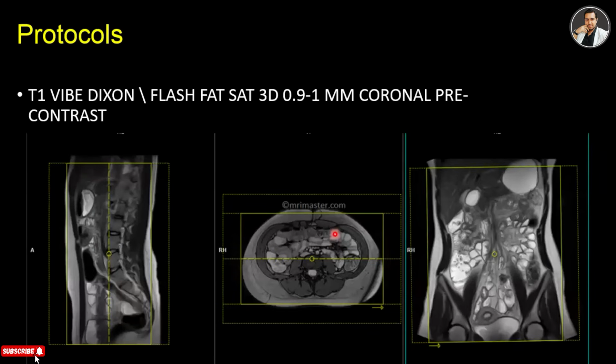And now this is a T1 VIBE Dixon, and it's a 3D coronal pre-contrast protocol. This protocol is taken before the contrast is given, and it is very important to compare with the post-contrast images. It's a 0.9 to 1 millimeter thin slice 3D protocol, so from it you can make axial, coronal, and sagittal images as you want.